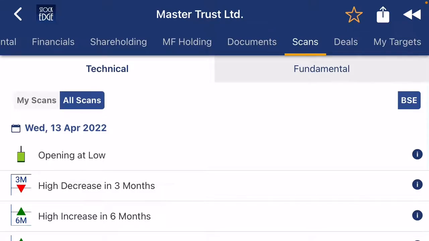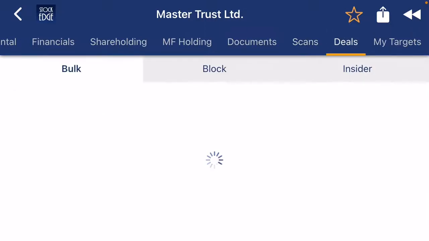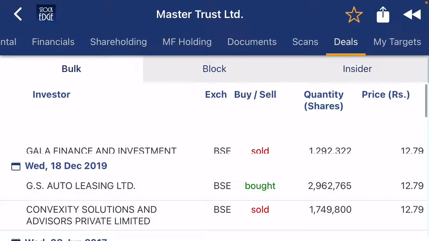You can see in the future this kind of company becoming the next Bajaj Finance kind of stock. So always check with your financial advisor before buying any kind of stock in this kind of company.